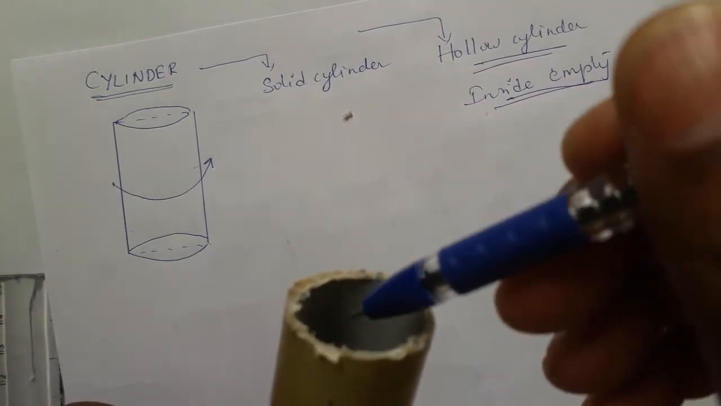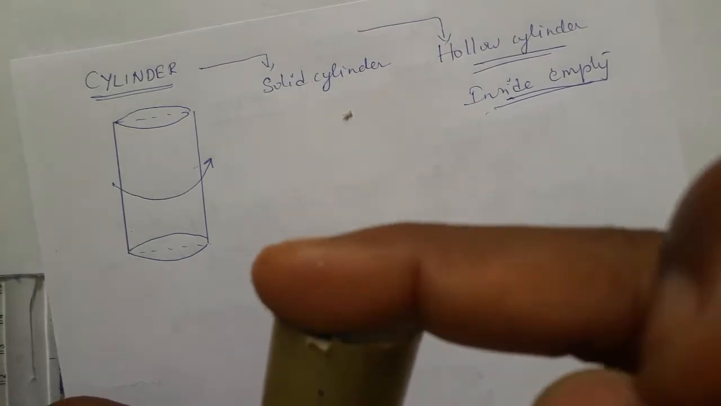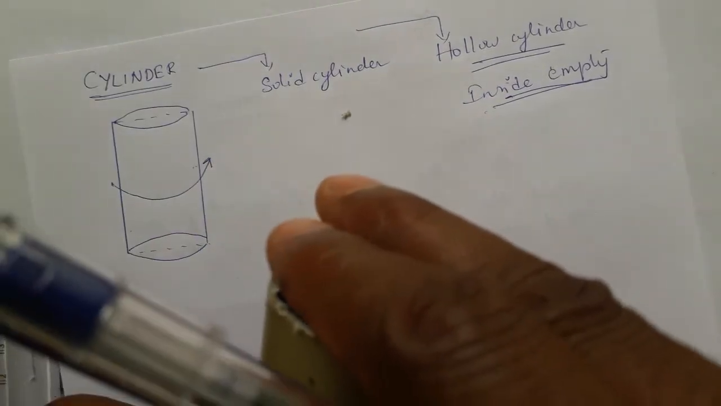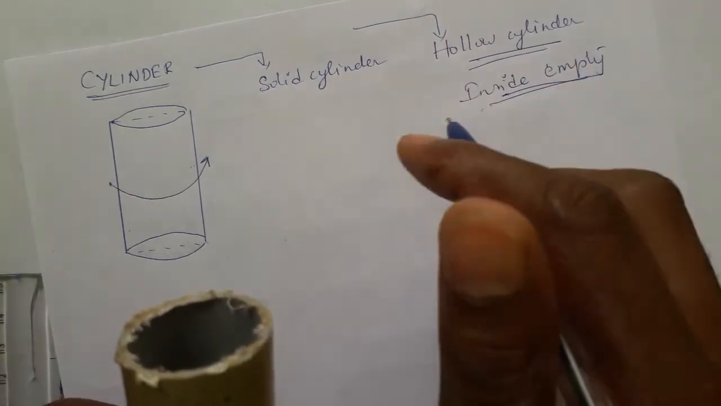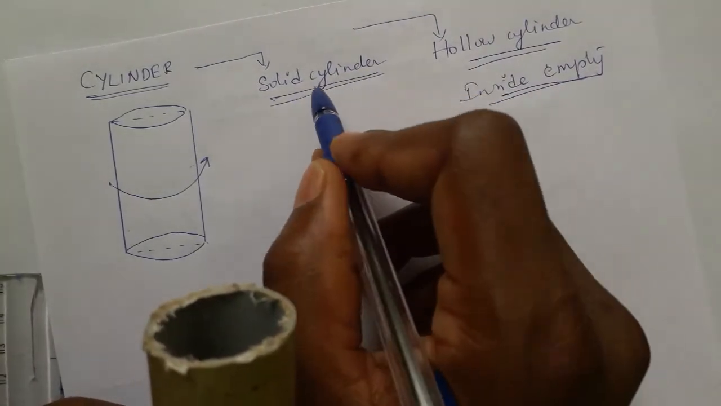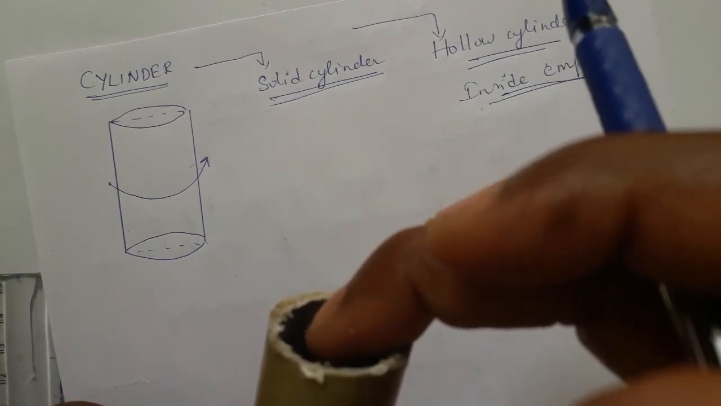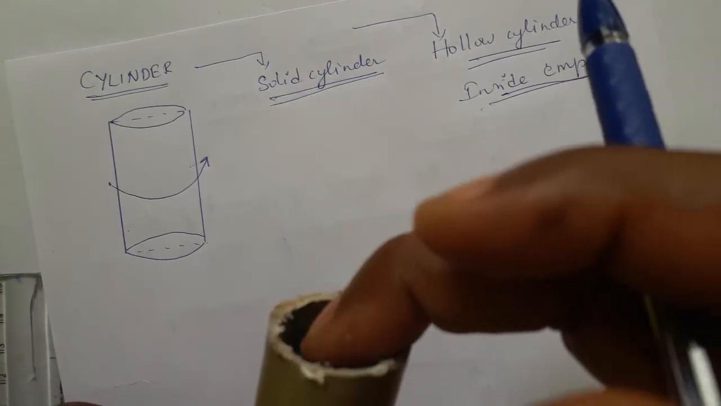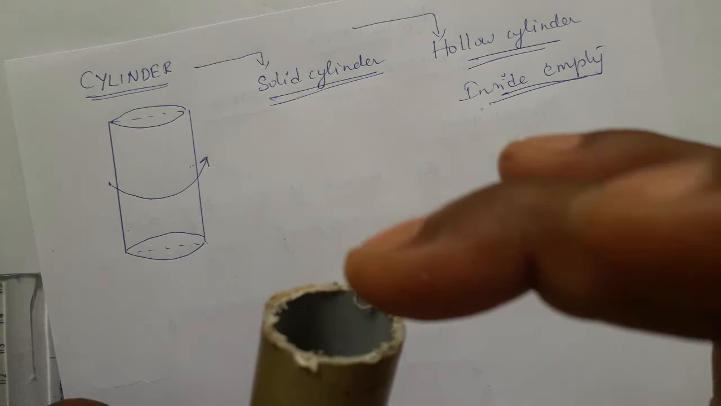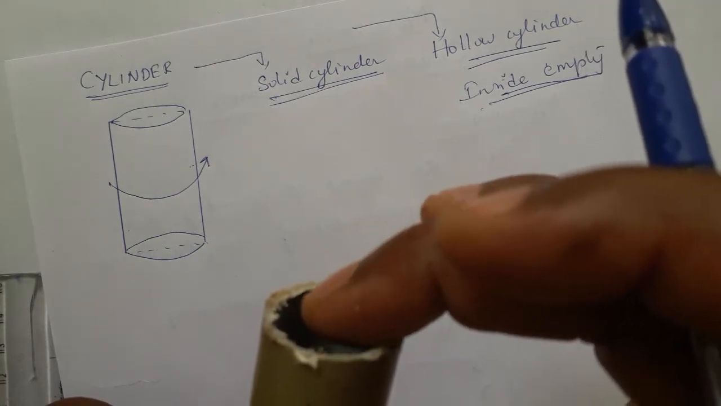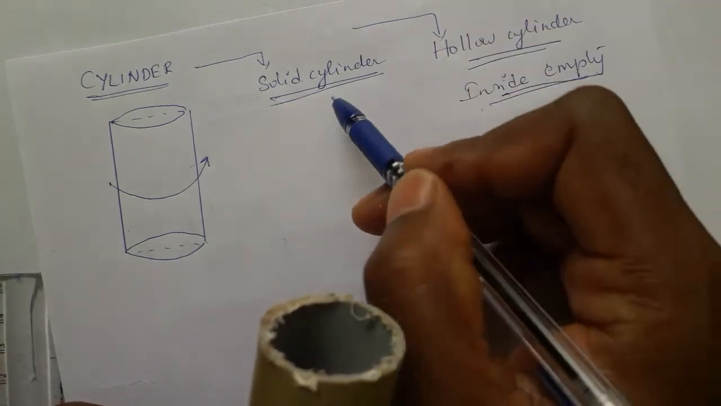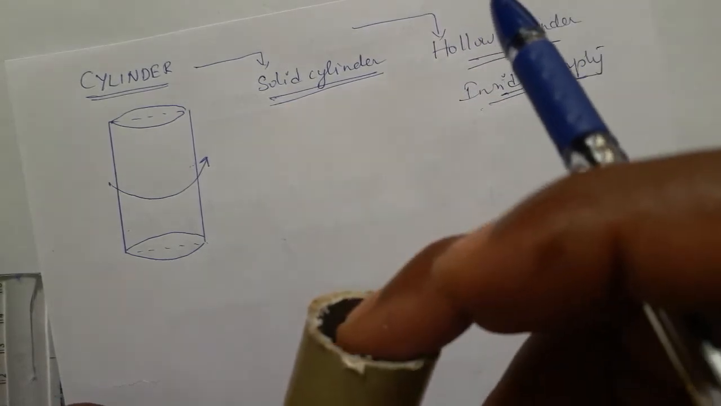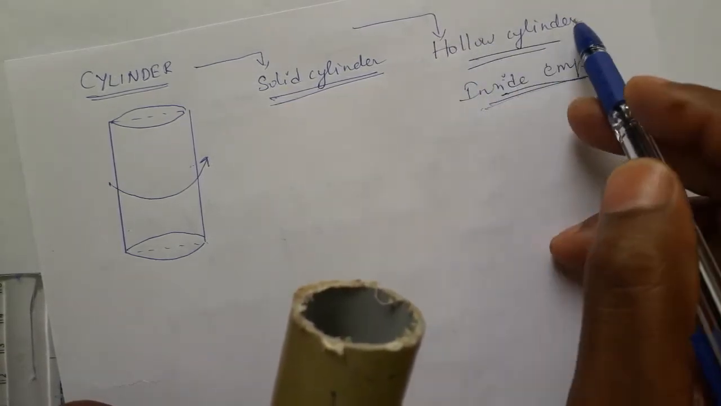Once you fill something in that, the whole empty space is covered with some material. Then that cylinder is converted into a solid cylinder. Solid cylinder means inside is filled with some material that can be liquid or solid. So something is filled other than air, other than gas. If the cylinder is empty inside, that is a hollow cylinder.